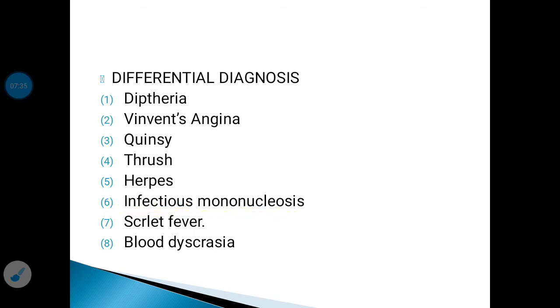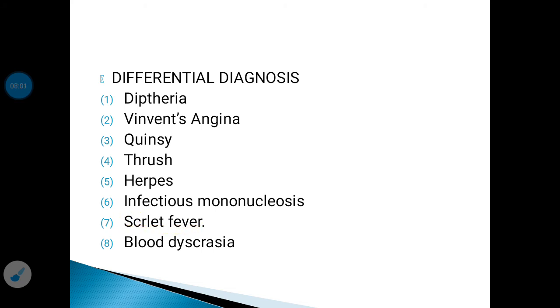Another differential diagnosis of acute tonsillitis is infectious mononucleosis. In this condition, you will find a high monocyte count, seen usually in young adults. The lymph nodes may be involved in the upper part of the body and other parts of the body. The diagnosis is made by the Paul Bunnell test.